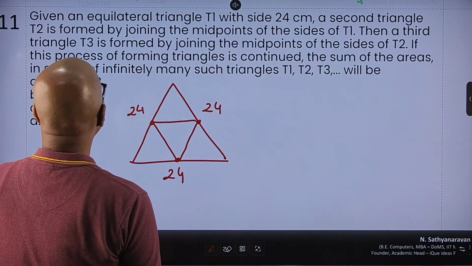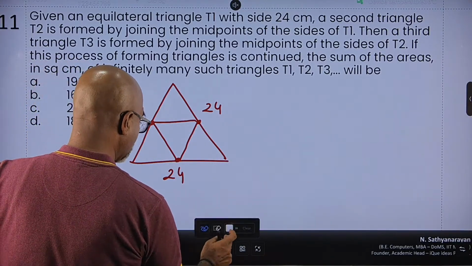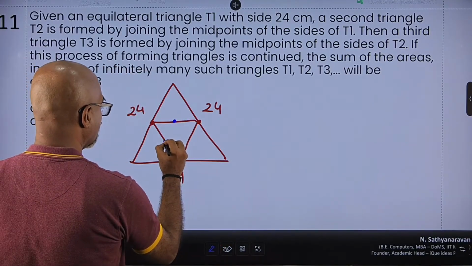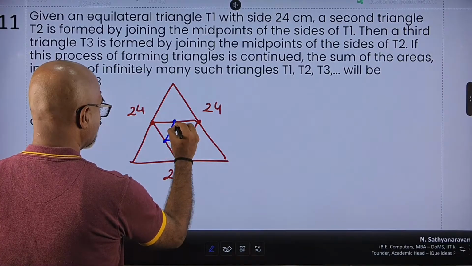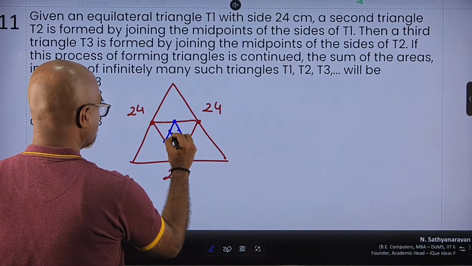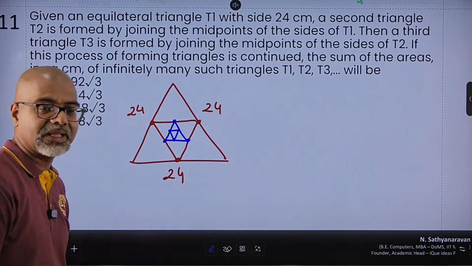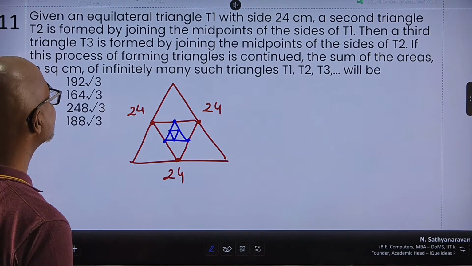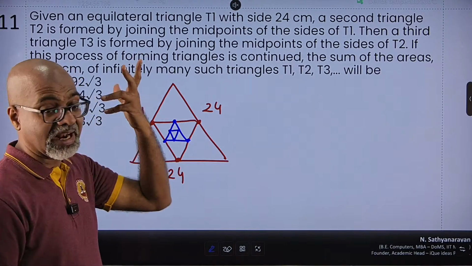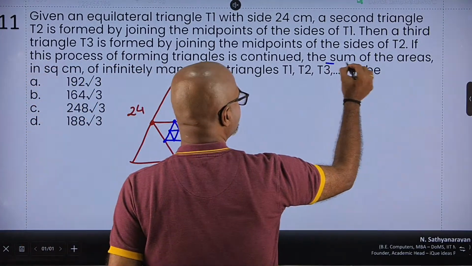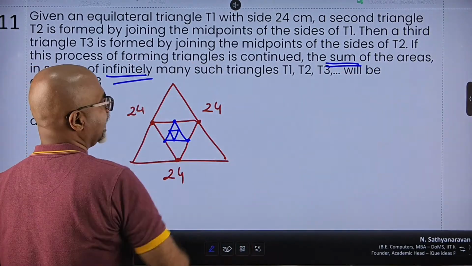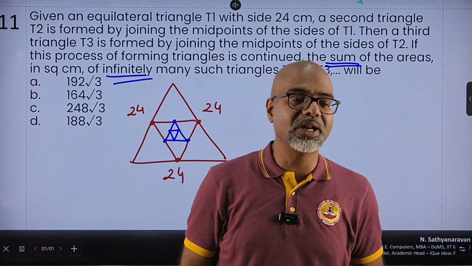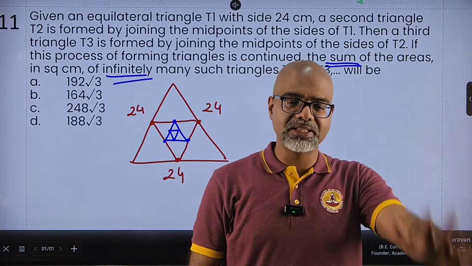Then a third triangle is formed by joining the midpoints of T2. So let's take the midpoints of the inner triangle and join them. Then the midpoints of the next inner triangle, join them. So infinitely I can keep going like this. And this process of forming triangles is continued. The sum of the areas of infinitely many triangles. So whenever you see the words sum and infinite, remember there is a formula for the sum of an infinite geometric progression. This is definitely using that formula.